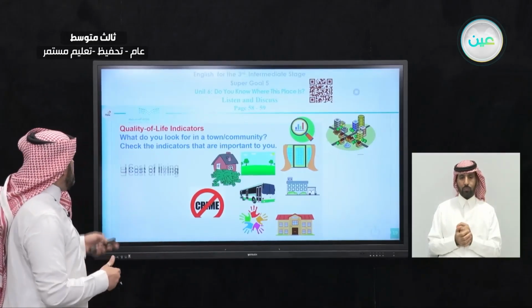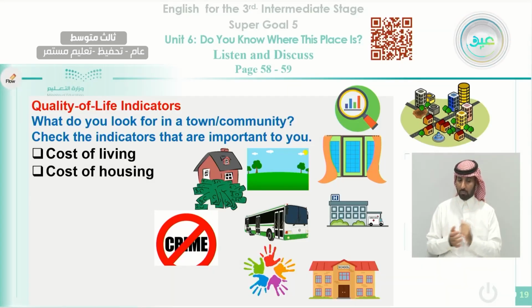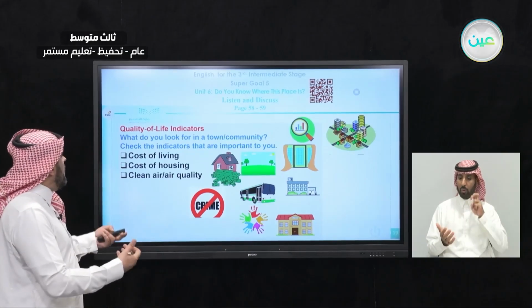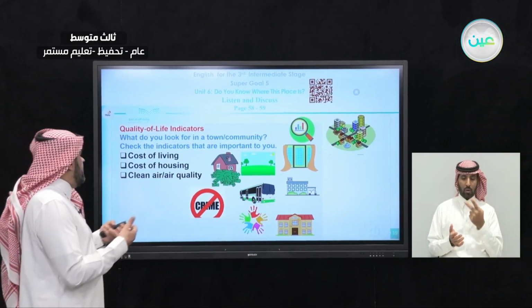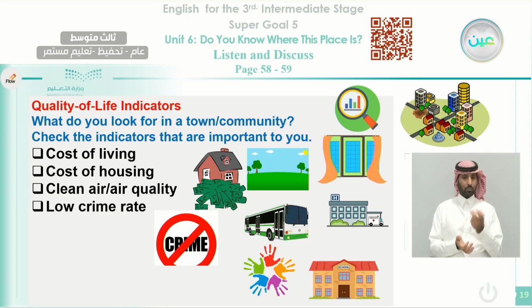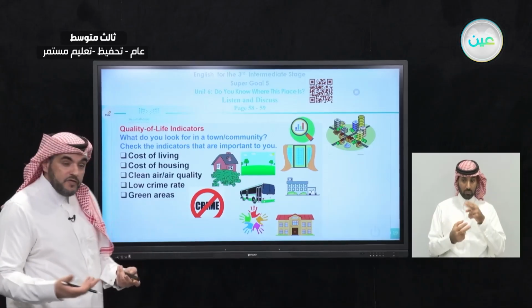Do you think about the cost of living, the money that you pay for living in this city? The cost of housing, how much you rent for this house? Also, you look for how clean the air is, the quality of the air. Are you looking for a low crime rate? You look for safe areas. Also, how green the areas are.